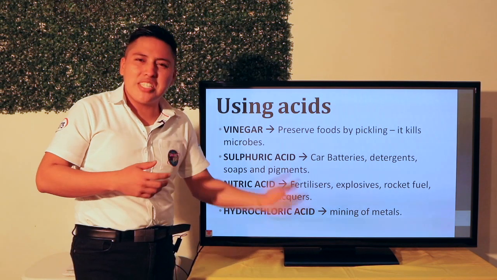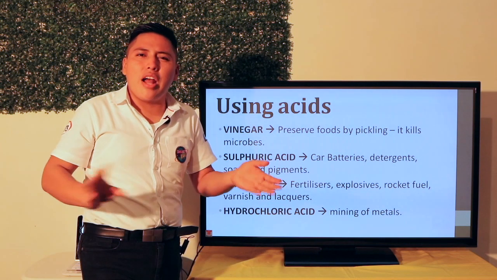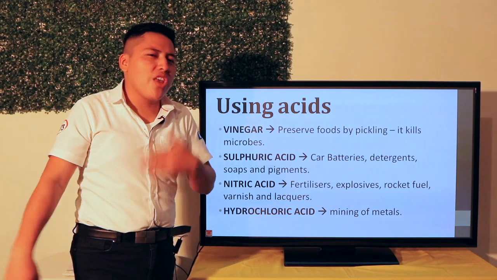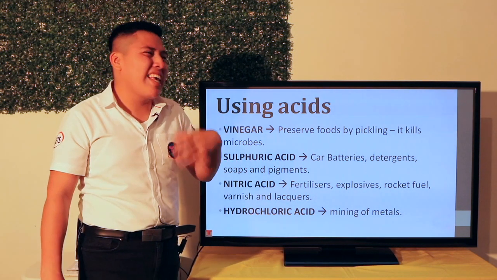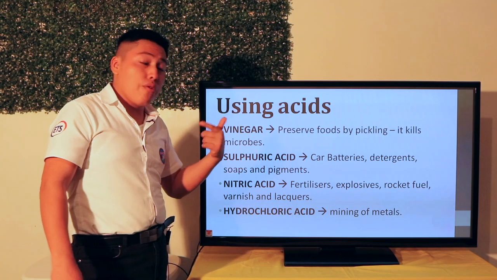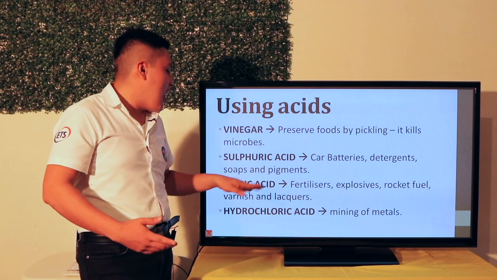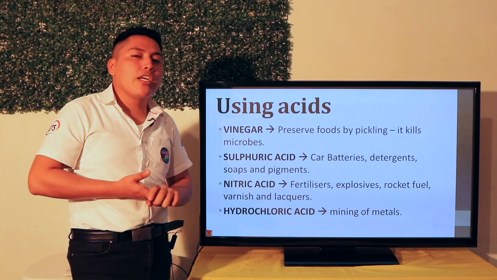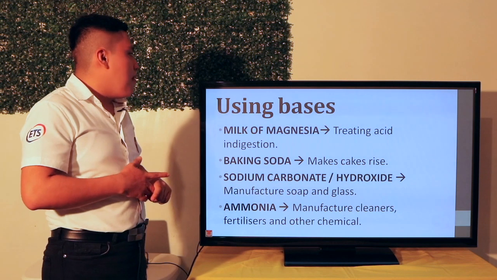Maybe you have a metal table or a metal shelf in your house, and you need to remove some microbes or some substances that destroy your shelf or your chair or your table or something like that. You use the hydrochloric acid to reduce the strength. In this case, we have bases.